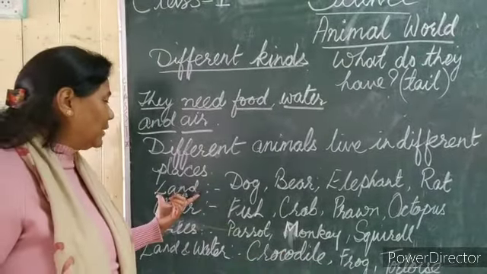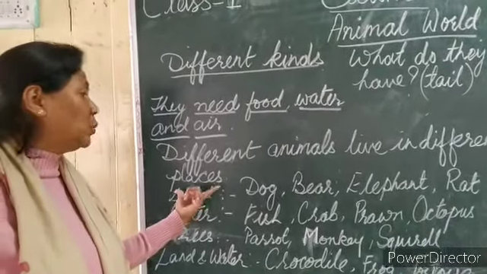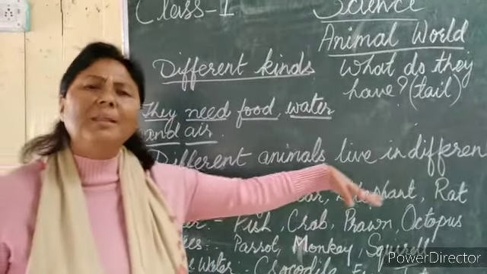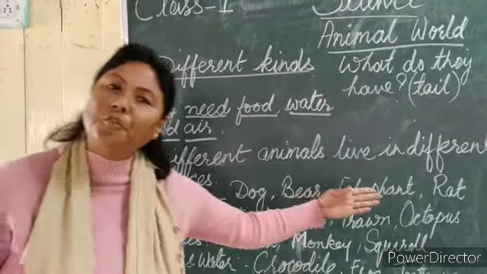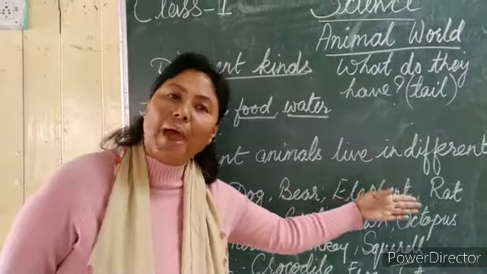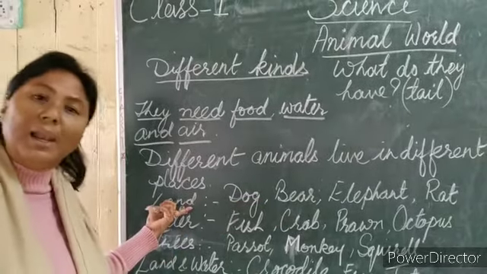Is this clear to you? Land: these are examples of animals which live on land. But there are many. I have just written four here: dog, bear, elephant, and rat. They come under the animals which live on land.